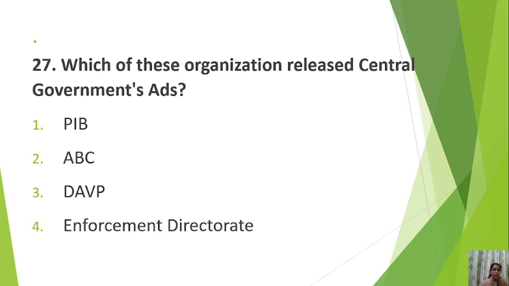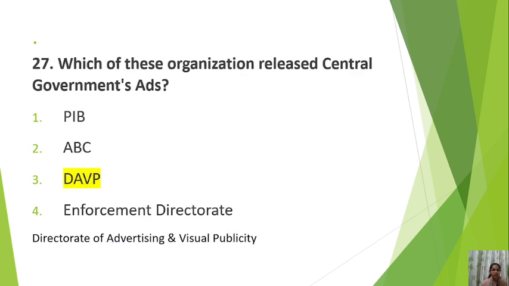First is PIB, Press Information Bureau. Number 2 ABC, Audit Bureau of Circulation. Number 3 DAVP, Directorate of Advertising and Visual Publicity. You can answer this now. Ads. So the correct answer is DAVP, Directorate of Advertising and Visual Publicity.